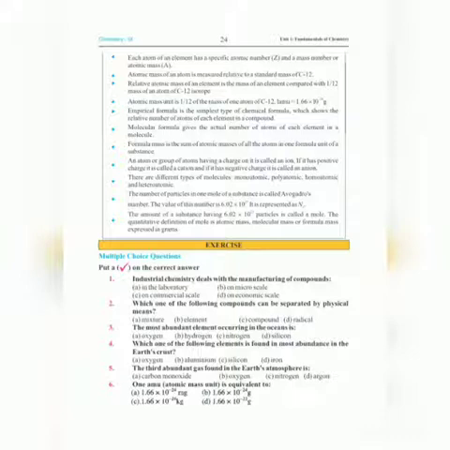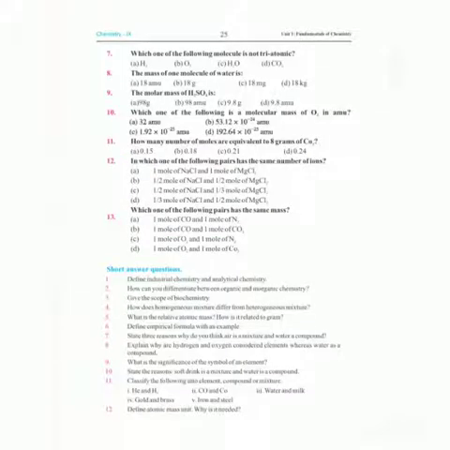Our next statement is 1 AMU, atomic mass unit, is equivalent to. We have done 1 atomic mass unit is equal to 1.66 into 10 raised to power minus 24 gram. So option B is correct one. Next statement is which one of the following molecule is not triatomic. Triatomic means there must be 3 atoms present.